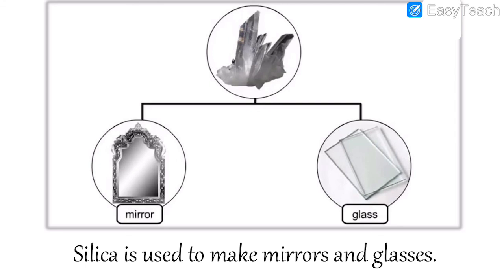Silica is used to make mirrors and glasses. What is it used for? For making mirrors and glasses.